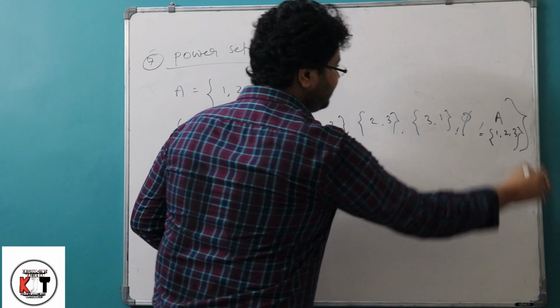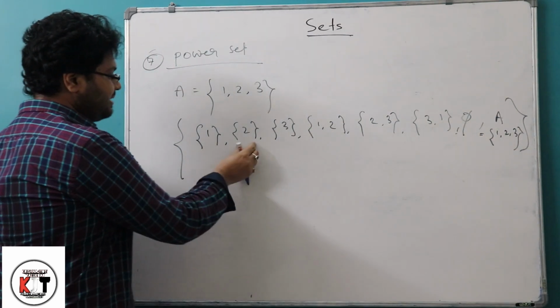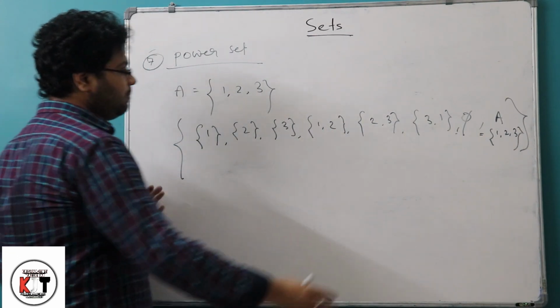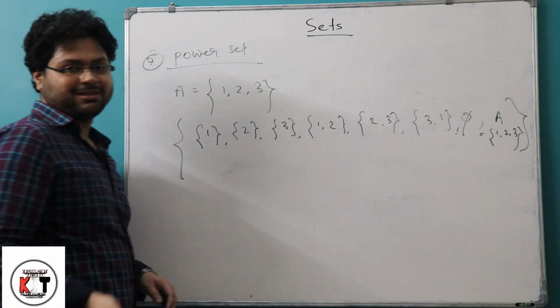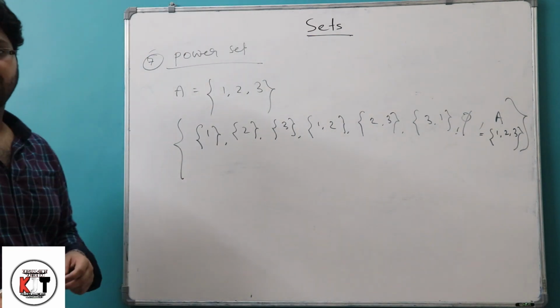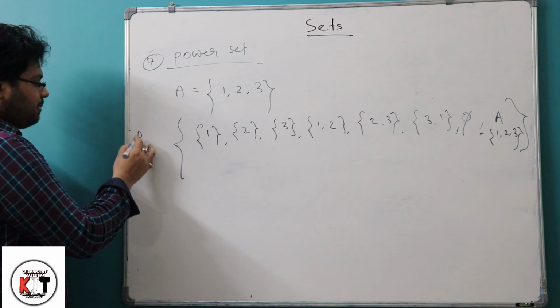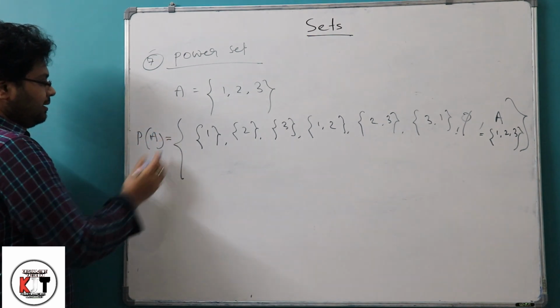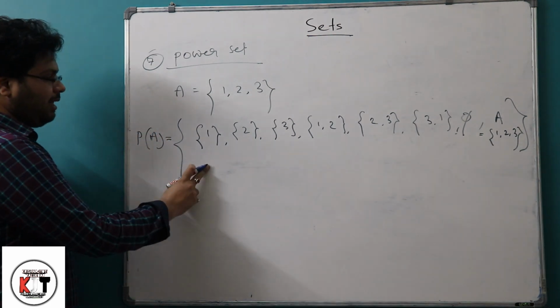With these sets, if we consider these sets as the elements, and we take a big set of sets, that will be called the power set of A. It will be represented by P(A), that is, the power set of A.